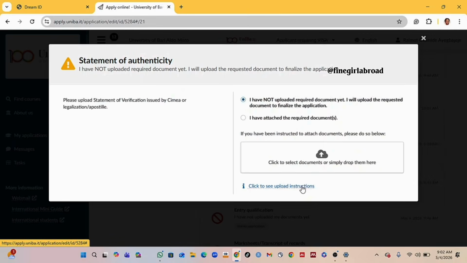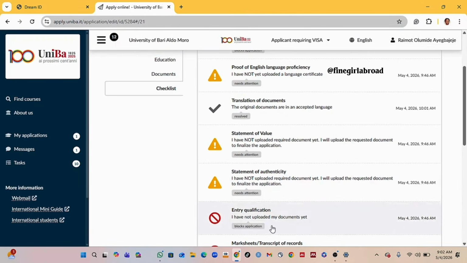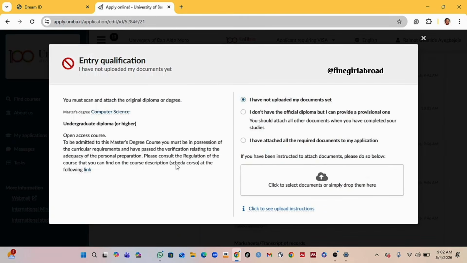Then statement of authenticity, please upload the statement of verification issued by CIMEA or the legalization. Just do the same thing like I explained earlier here also. Then entry qualification, so here you have to upload the certificate that you have. You go ahead to click on this part, select document to upload it first. Then after you've done that, you click on I have attached all the required documents to my application. And if you don't have your official document yet, maybe you have the statement of result. After uploading the statement of results, click on I don't have the official document, but I can provide a provisional one as well.